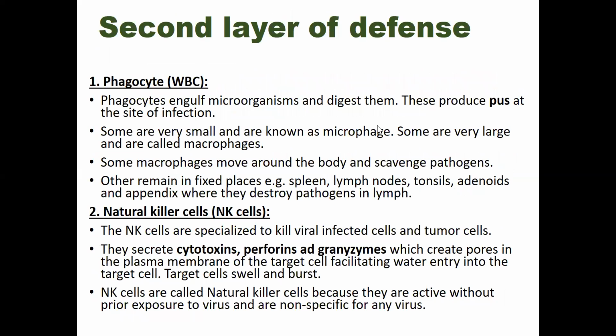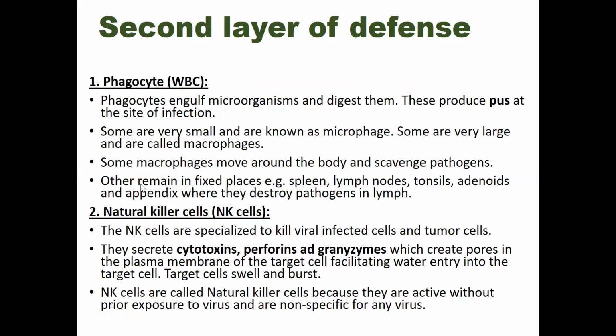Now the second layer of defense systems: the phagocyte, a very vital defense system. Phagocytes are a type of blood cell that can engulf microorganisms and digest them. Some are very small, known as microphages, and some are very large, called macrophages.